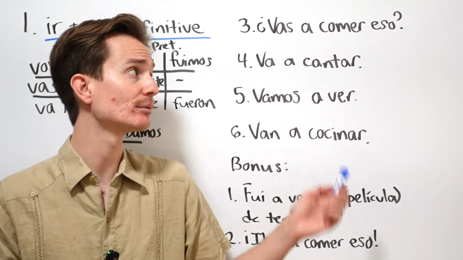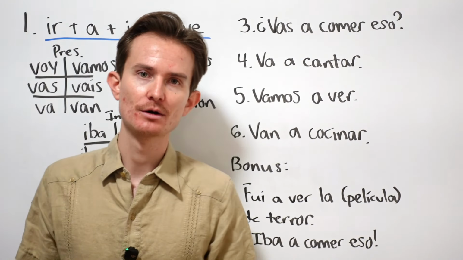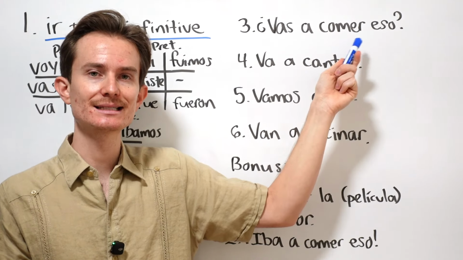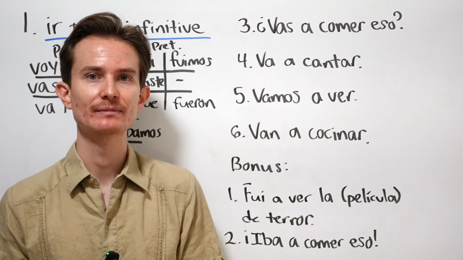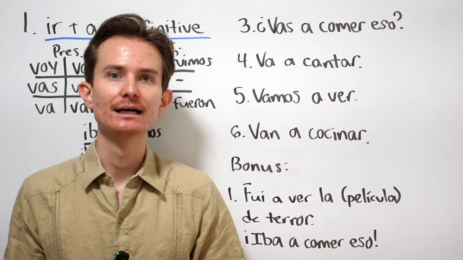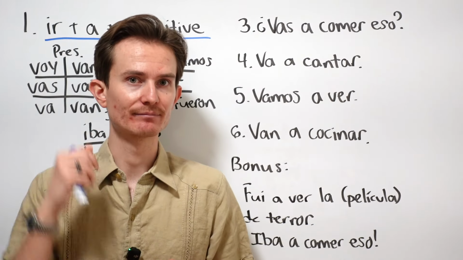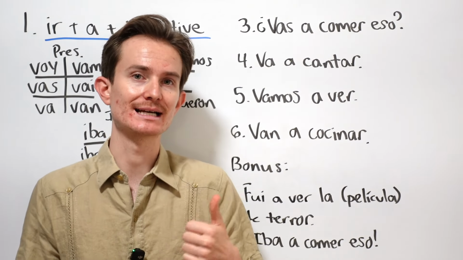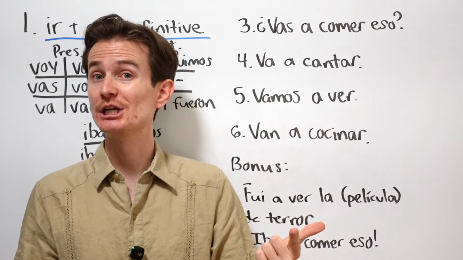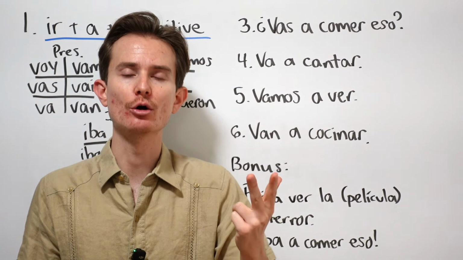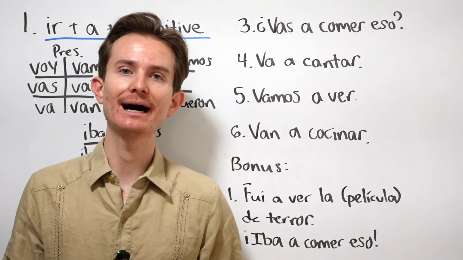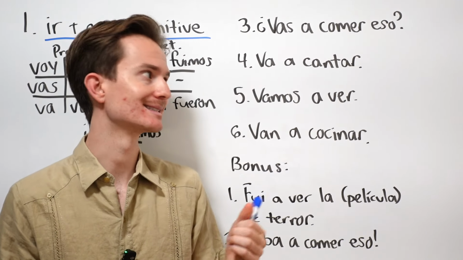Okay, let's look at some more examples. ¿Vas a comer eso? Are you going to eat that? ¿Vas a comer eso? Va a cantar. He is going to sing. Now, notice how I don't have the subject pronoun. So, va could represent he goes, she goes, or you go, right? Usted va, for example. Va a cantar. Él va a cantar. He is going to sing.